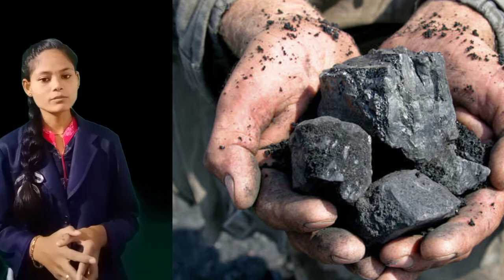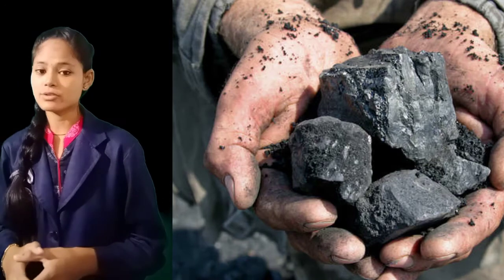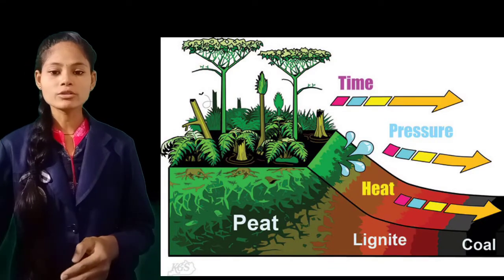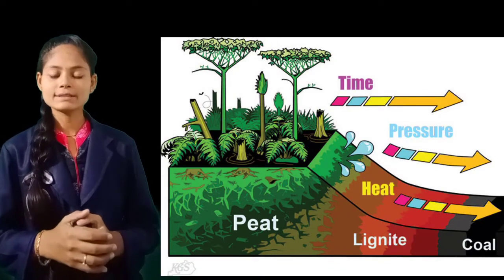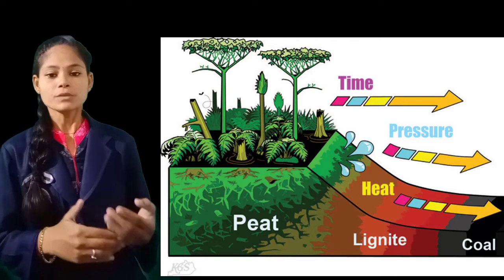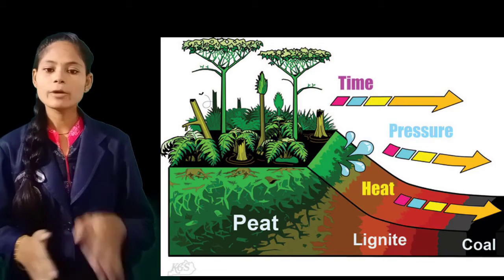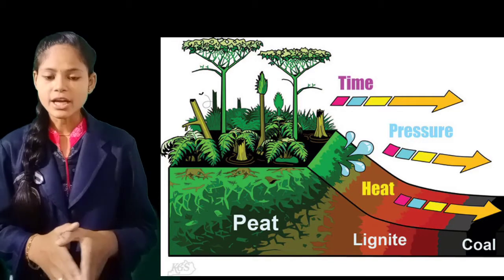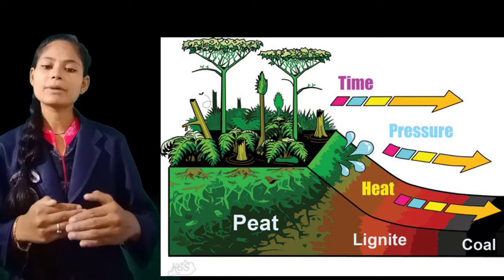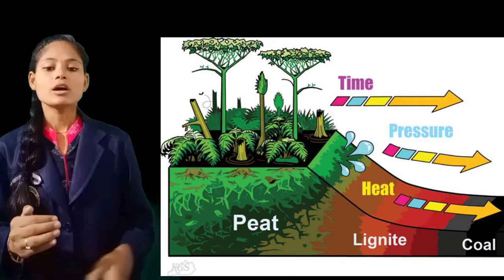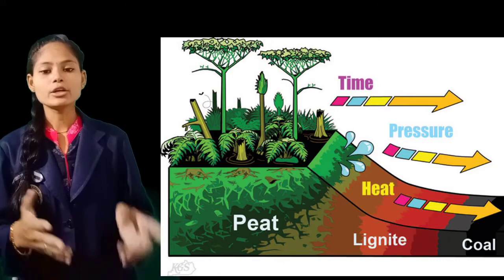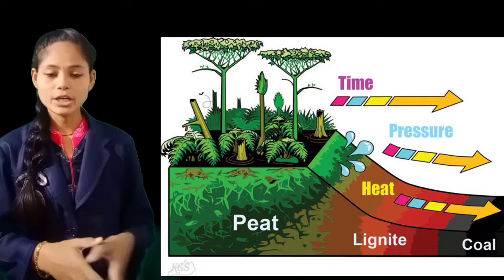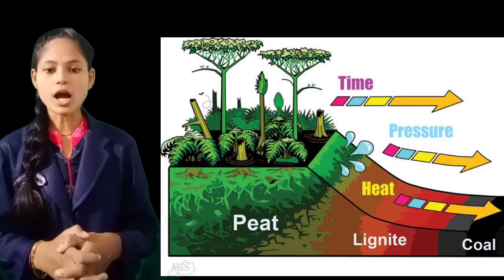Okay, around 300 billion years ago, what happened there? The trees, generally the forests which were in the low-lying wetland areas, somehow due to some natural causes like flooding, were buried under the water. Later on, these forests were destroyed and slowly covered by the soil. Then after so many years, due to high temperature and high pressure, these trees were converted into coal. Now understood how coal was formed?